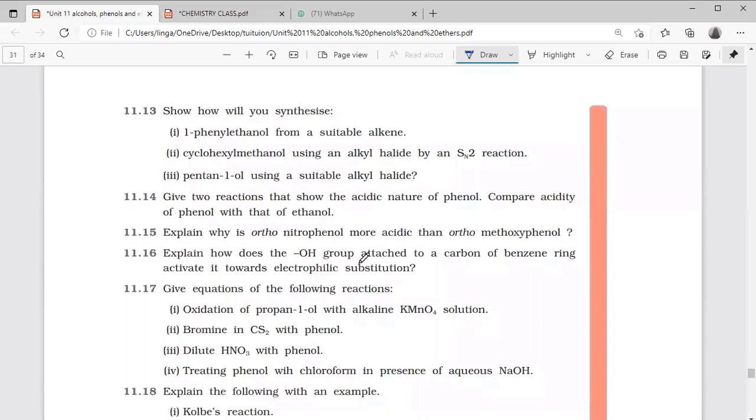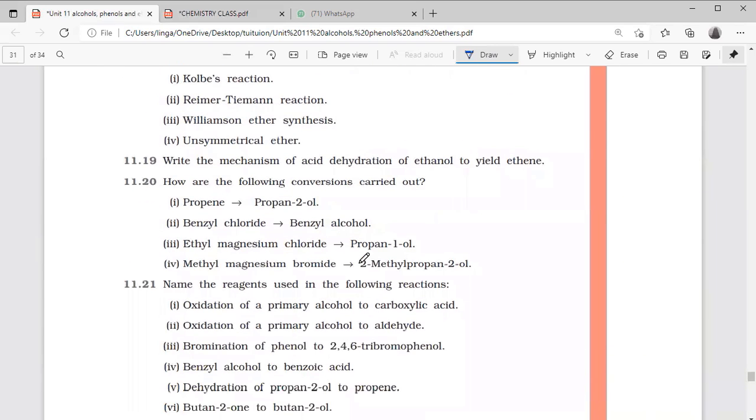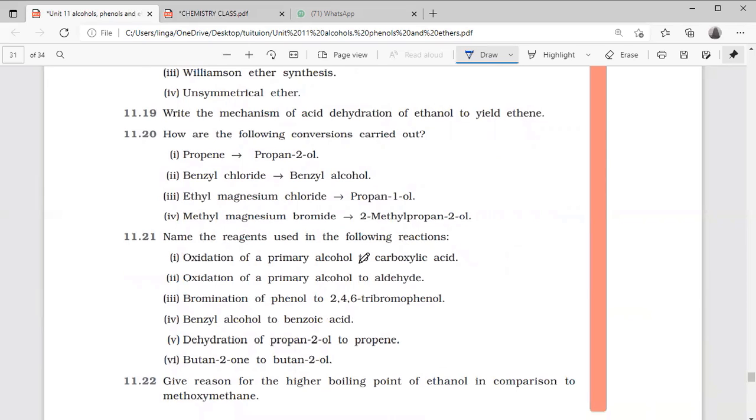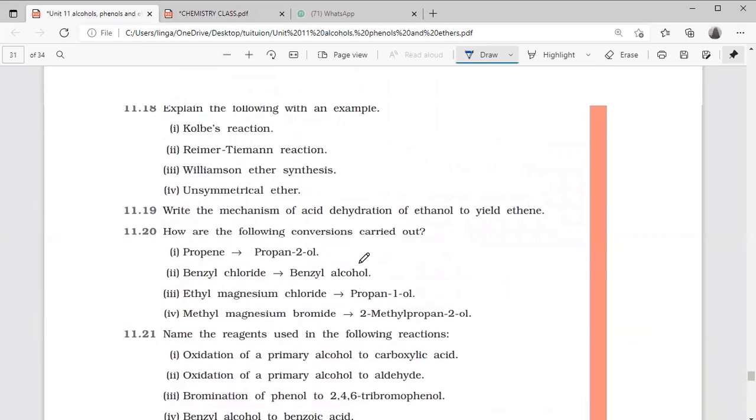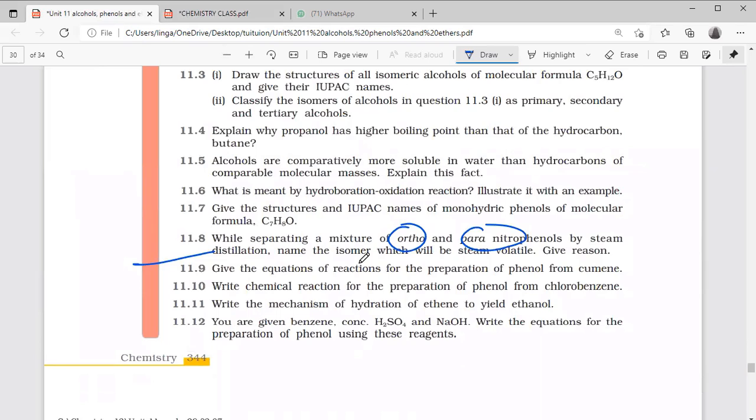Phenyl ethanol, there was something, sir. I think there was something, ethene from ethanol. That we did, right, sir? Ethene from ethanol you can do. Question number 20 you tried. So the 11th one also, I think. Question number 11th, yes, 11th and 12th.